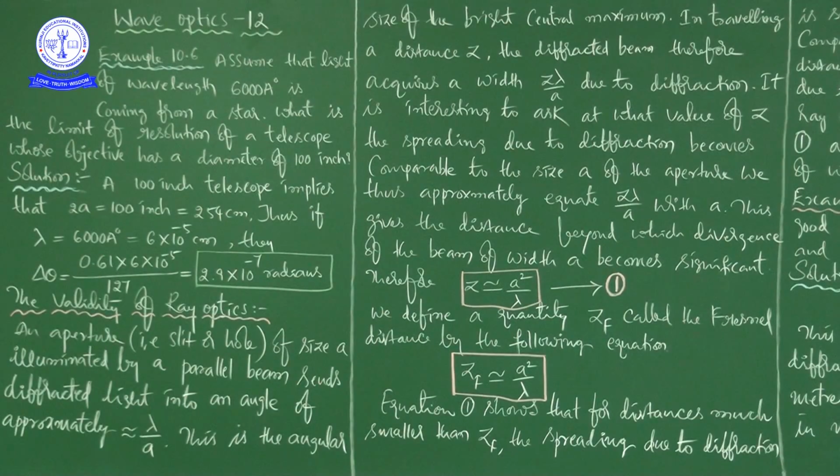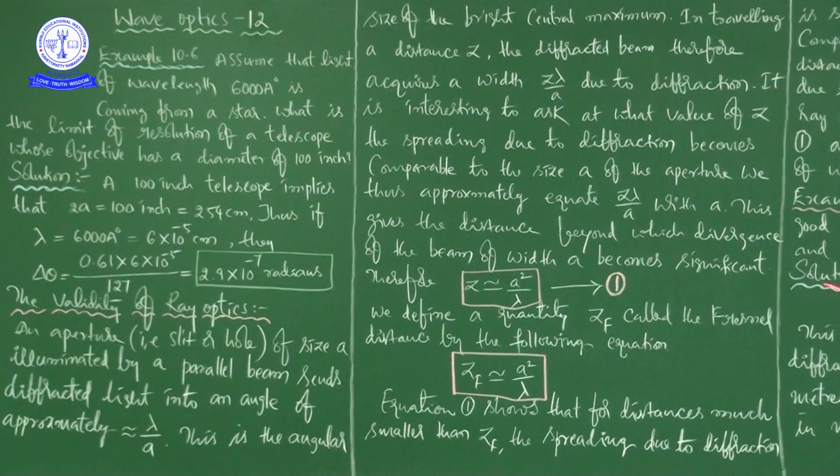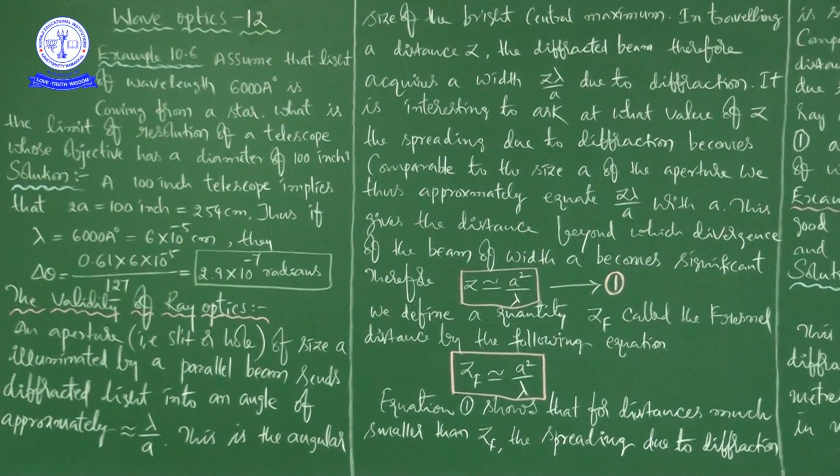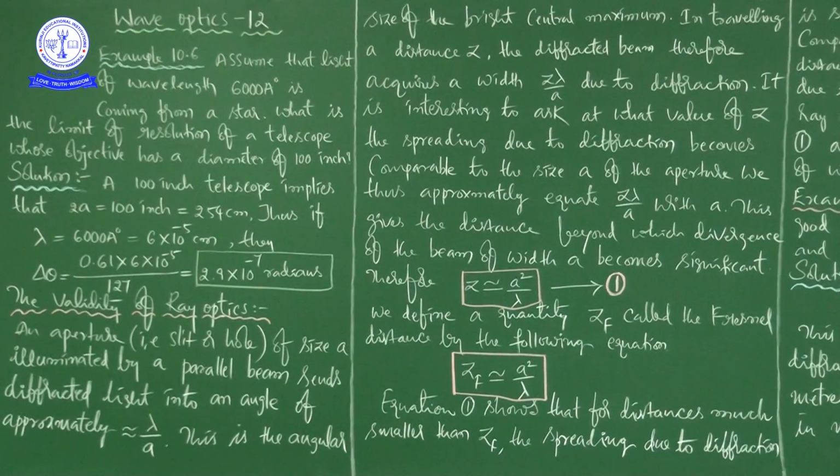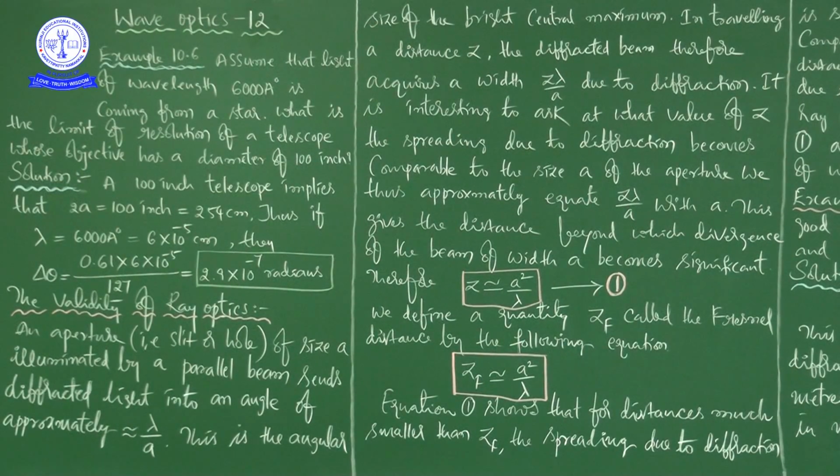www.kurinjischoolnkl.in. In continuation to the last class, in this chapter wave optics, now we are going to discuss two example problems. One is example 10.6, another one is example 10.7. Meanwhile, we are going to discuss the topic that is the validity of ray optics.